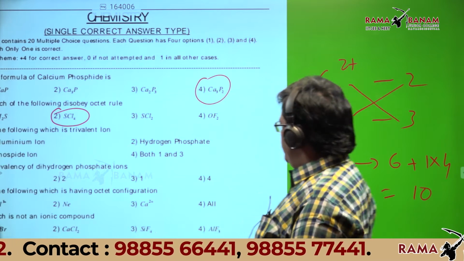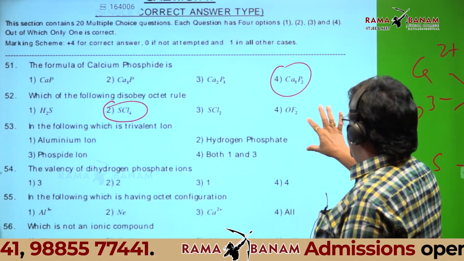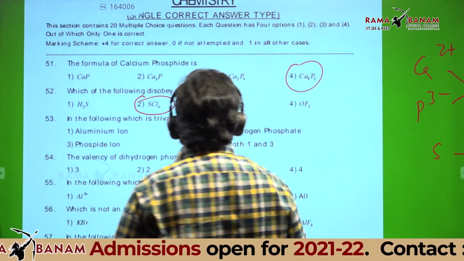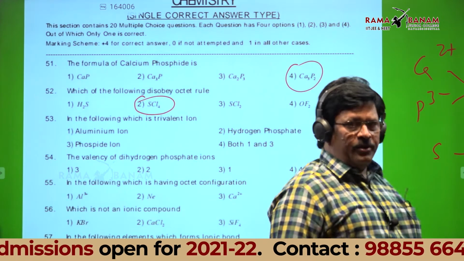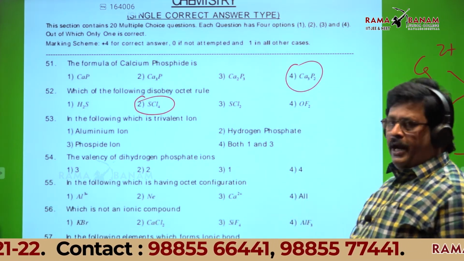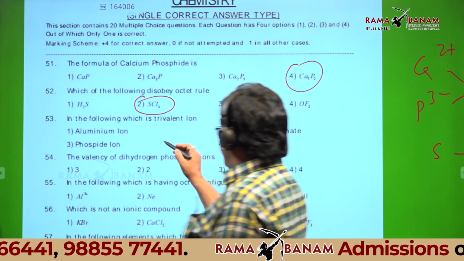Complete. Right. See the third question. In the following, which is a trivalent ion? Aluminium. Read all the four ions and then you come to one conclusion. Aluminium is Al3 plus.